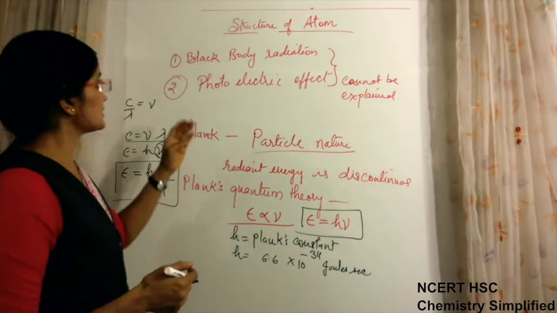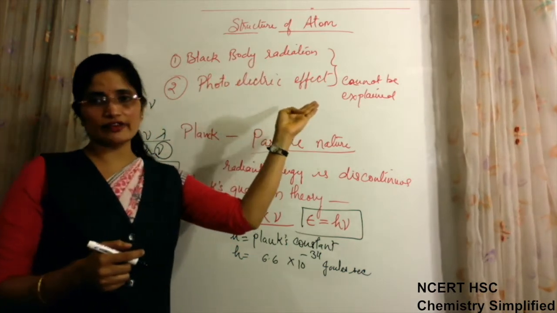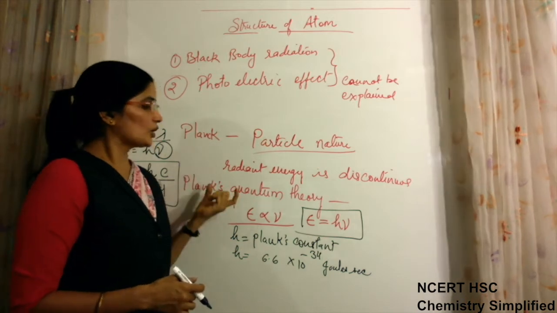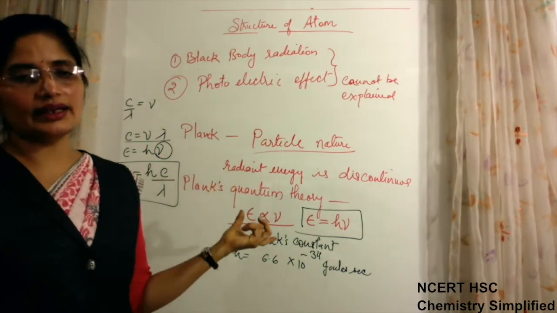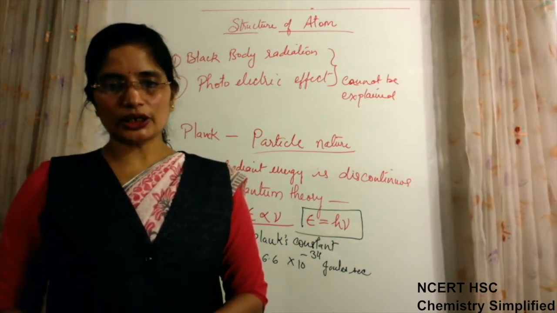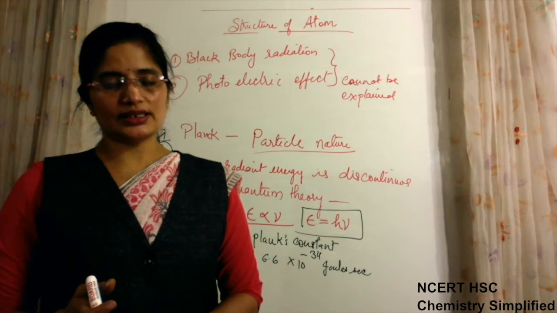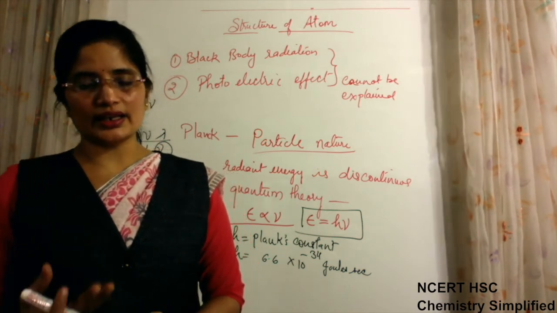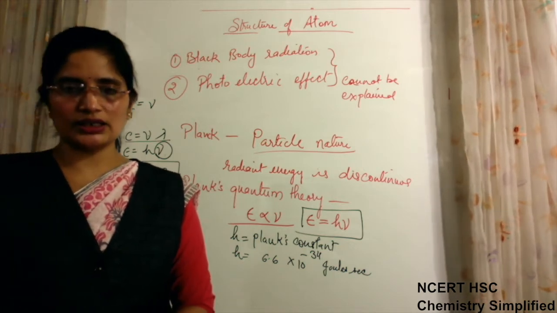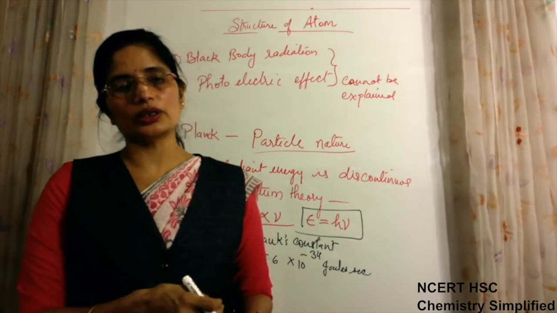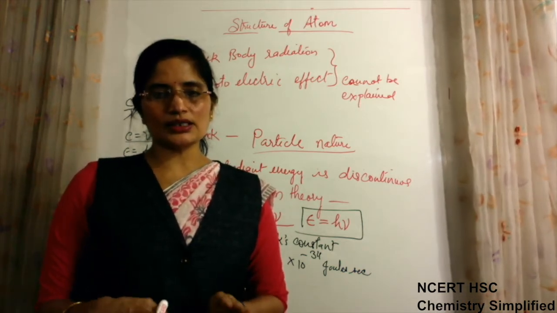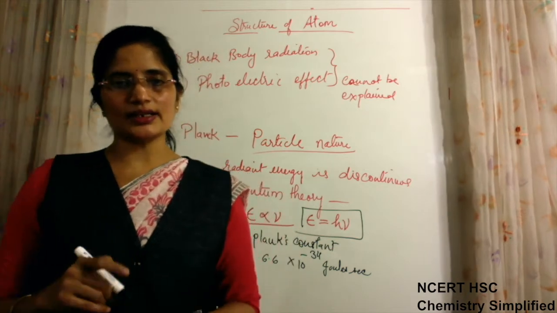Some phenomena like black body radiation and photoelectric effect can only be explained with the help of the quantum nature, or you can say particle nature, of these radiations. So afterwards it was concluded that these radiations, or this radiant energy, have dual nature. They don't have one type of nature, neither solely wave nature nor solely particle nature. They have dual nature.